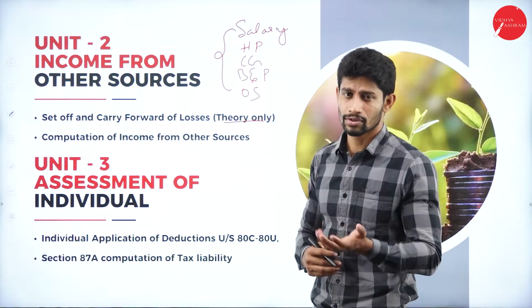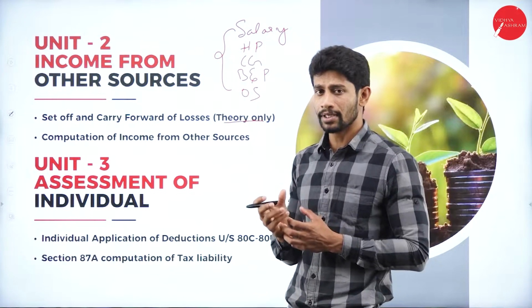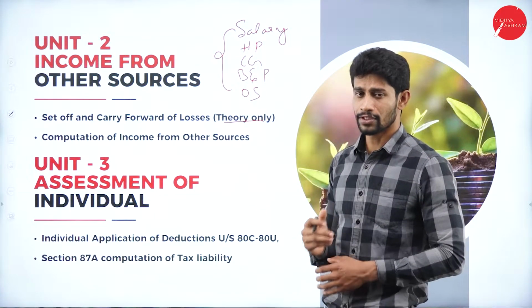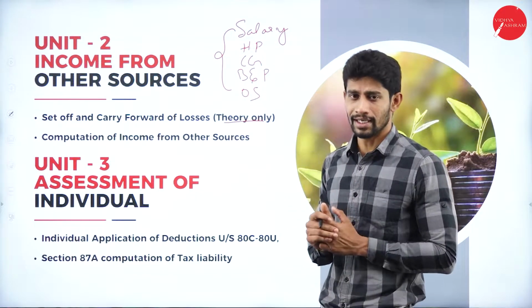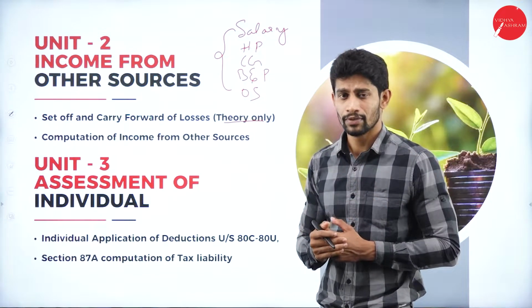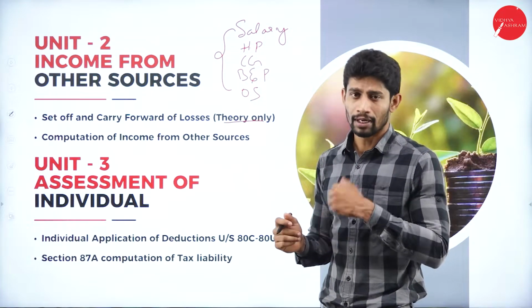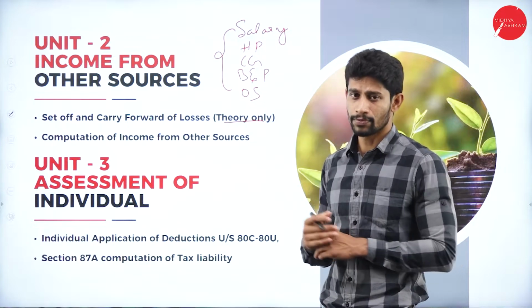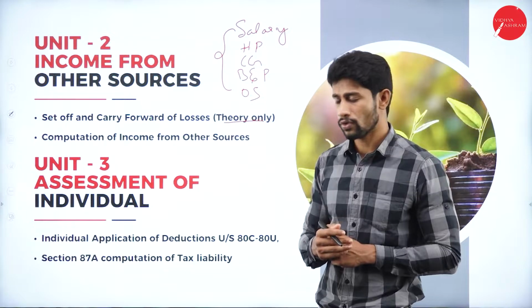So which are those deductions and what is the limit? What is the monetary limit under each and every section? With respect to 80C, what is the maximum deduction we can give? With respect to 80D, what is the maximum deduction we can give? What are the conditions you are supposed to fulfill to claim the deduction under section 80G? With respect to 80U, what are all the conditions you are supposed to fulfill? About that we are going to learn.